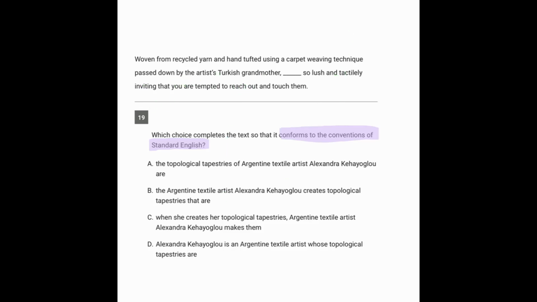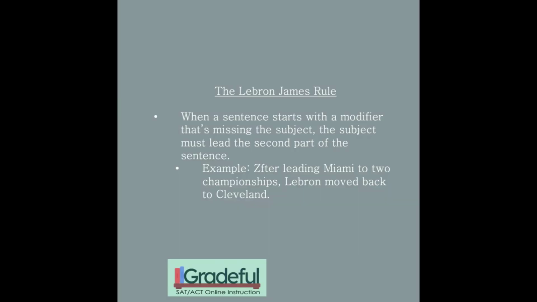So there's a rule that can help us see this one a lot better. We jokingly refer to it as the LeBron James rule, and it says, when a sentence starts with a modifier that's missing the subject, the subject must lead the second part of the sentence. Now, a modifier, by the way, is something that would be a clause, except it's missing the subject, the verb, or both. So an incomplete part of a sentence generally is a modifier.